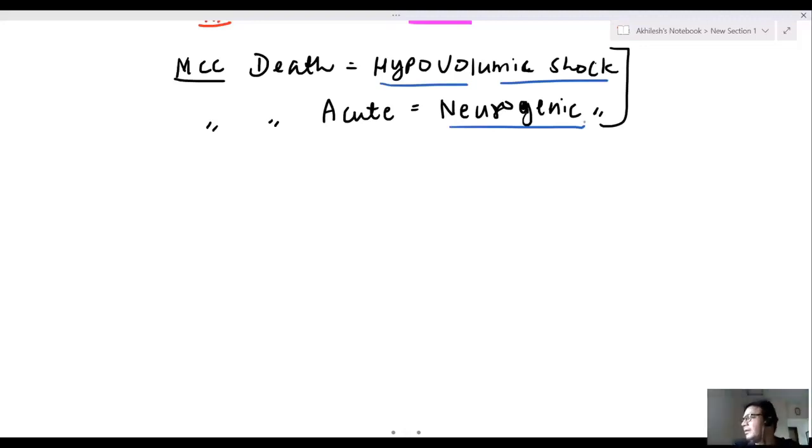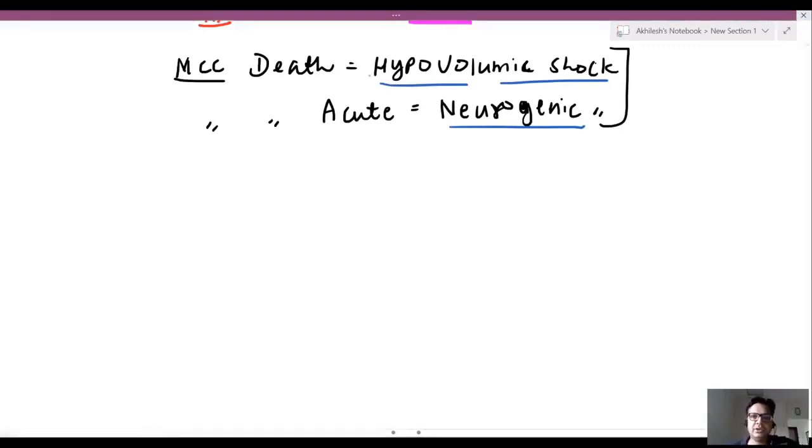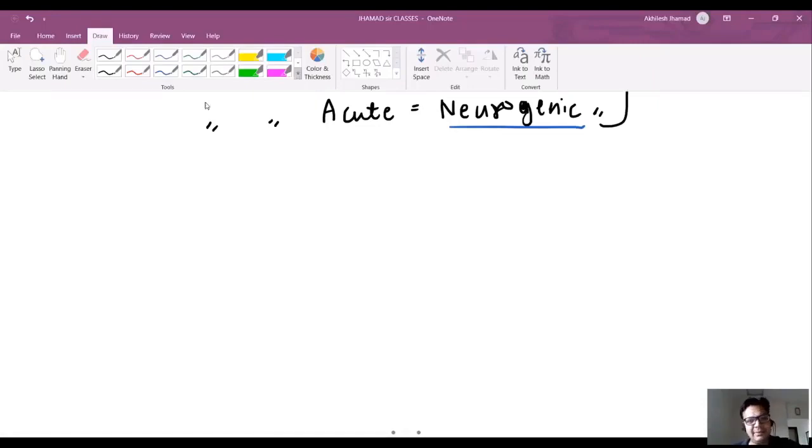Look, what is the most common cause of death? Fluid loss is a very common cause of death, and fluid loss causes hypovolemic shock. Fluid loss leading to septicemia is a secondary cause, when the person gets infected. So shock due to fluid loss is hypovolemic shock. The acute cause of death is neurogenic shock. That is right, no doubt.